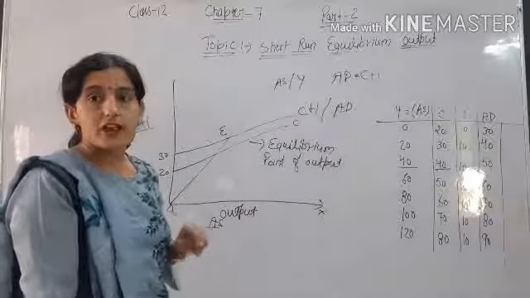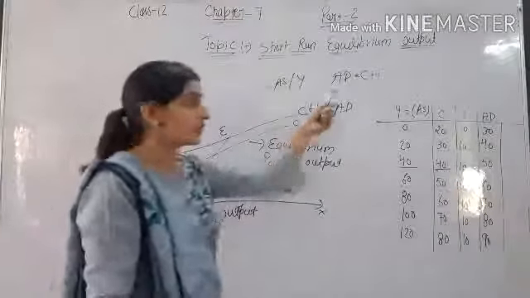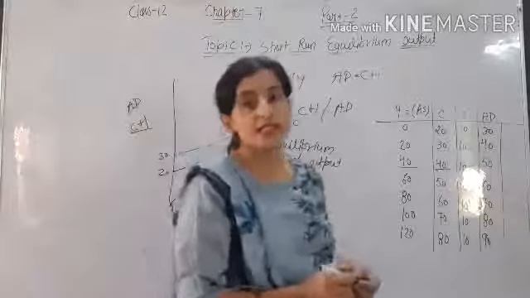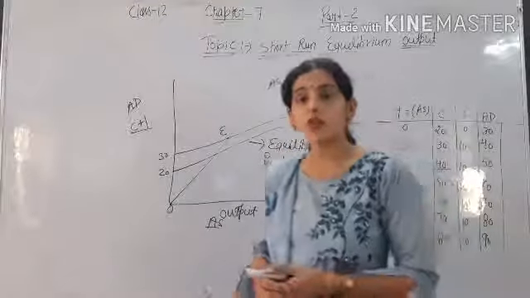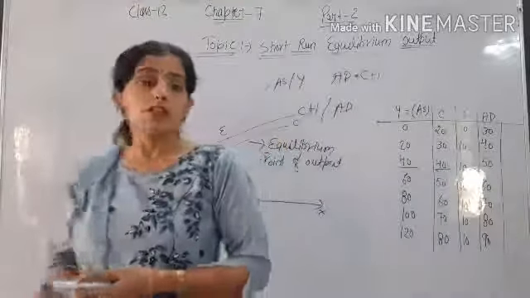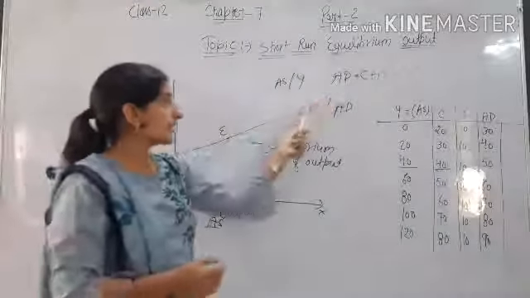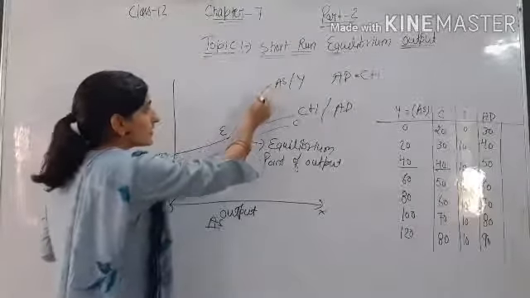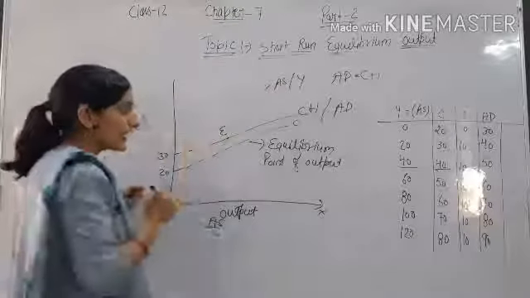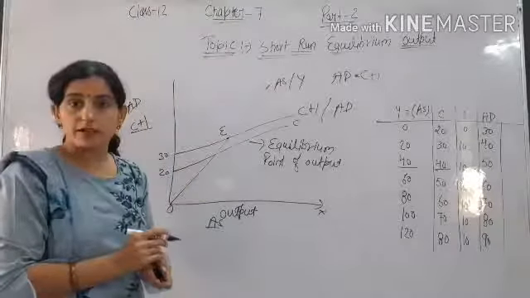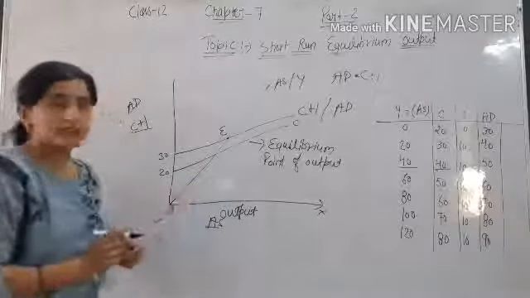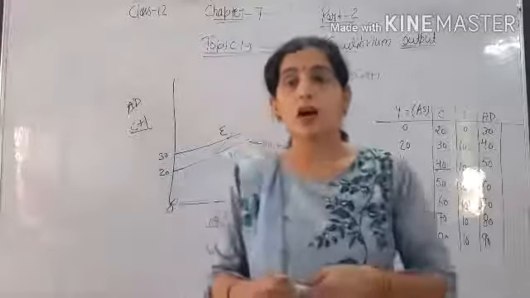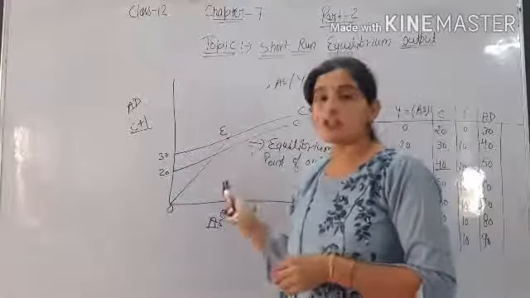Recall the chapter on national income. In that chapter we discussed AD and AS, that AD is equal to C plus I and AS is equal to C plus S, and in the consumption chapter also we have talked about this. So AD is equal to C plus I, so this is our aggregate demand, and aggregate demand is equal to AS, or we can say Y, at point E. This shows the point of equilibrium. Okay, so we have discussed the point of equilibrium, the short run equilibrium output, where AD is equal to AS.